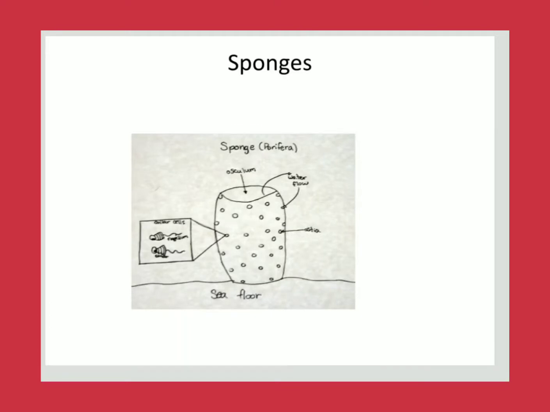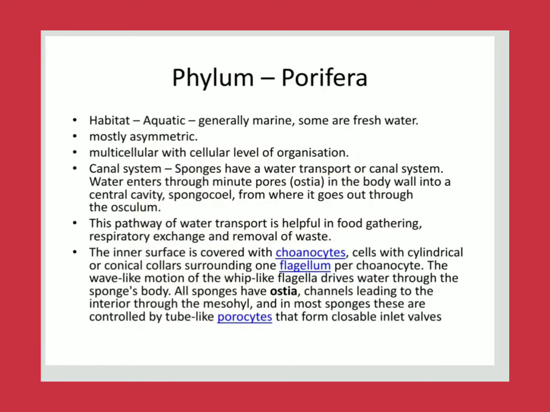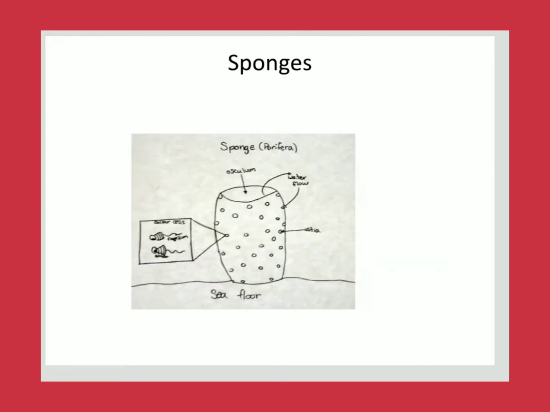In between the inner and the outer wall there is the mesoglea, also called mesohyl. The ostia form channels leading to the interior through the mesohyl, and in most sponges there are tube-like porocytes, long tube-like structures in the inlet walls. Pinacocytes are also present.